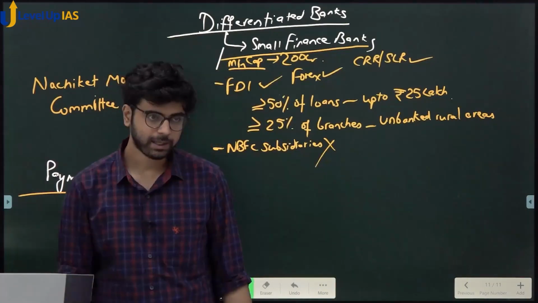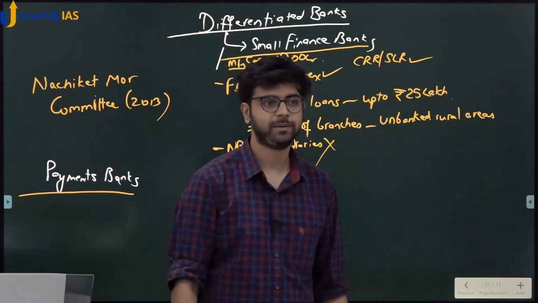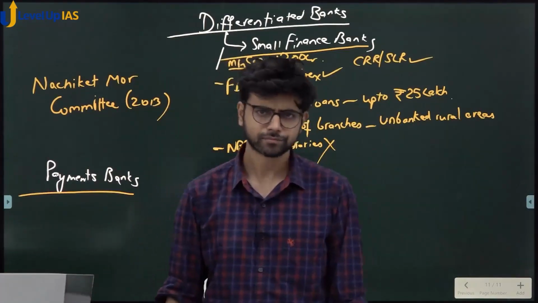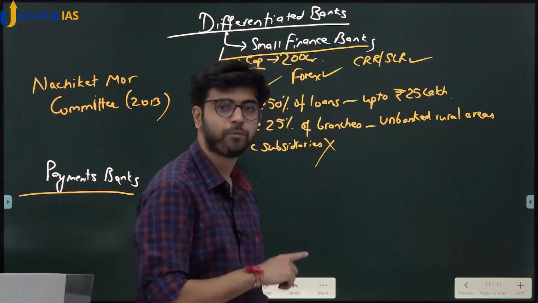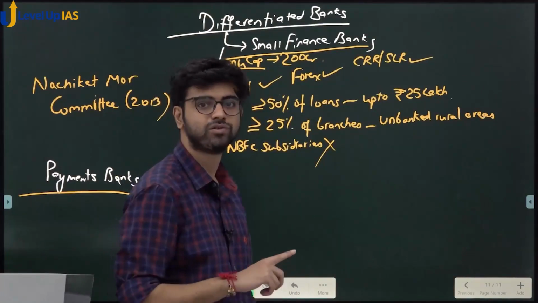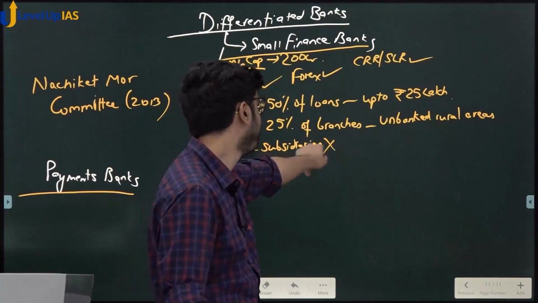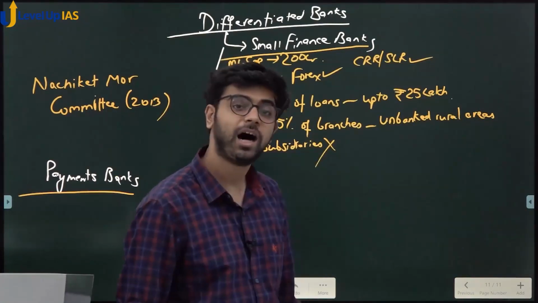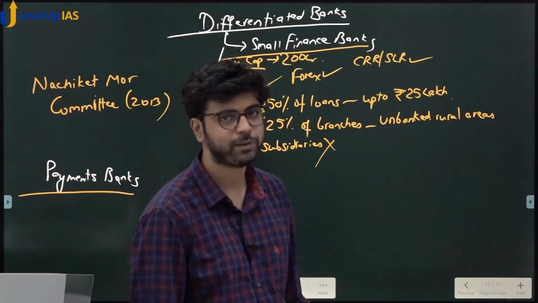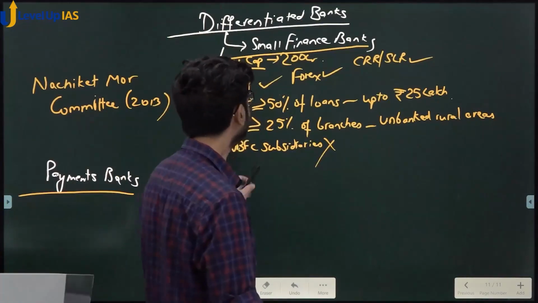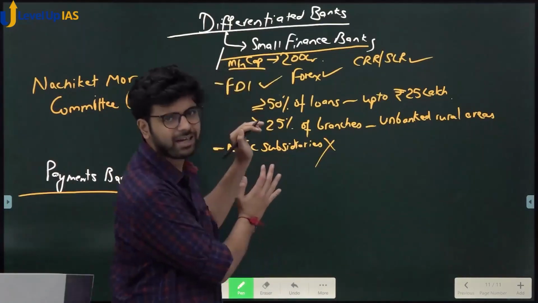You know, there was another report in 2009 by Dr. Raghuram Rajan. 100 small steps. He said, open 100 small finance banks so that you reach all rural areas, unbanked rural areas. 100 small steps towards achieving greater financial inclusion. That was the report's title. Okay, so are you getting this? Small scale banks, they are very small.